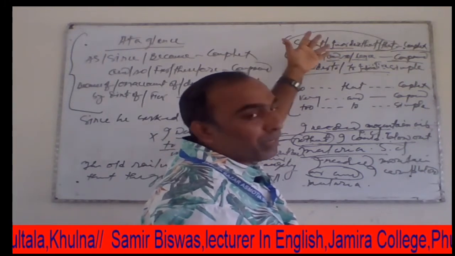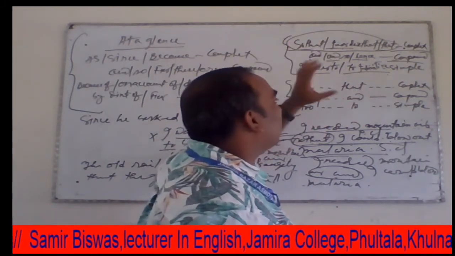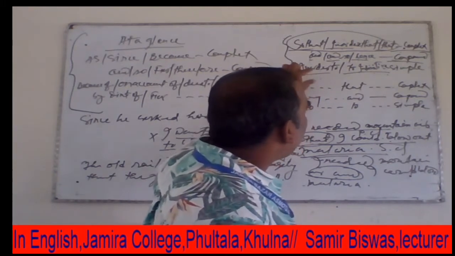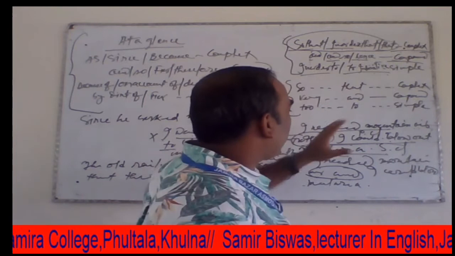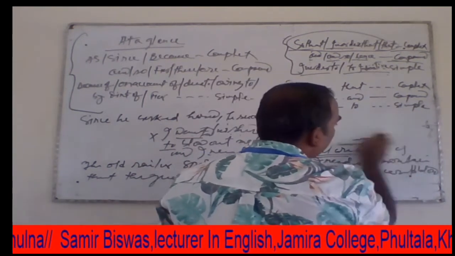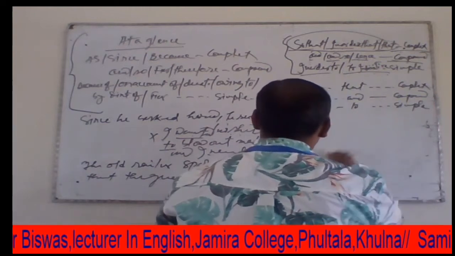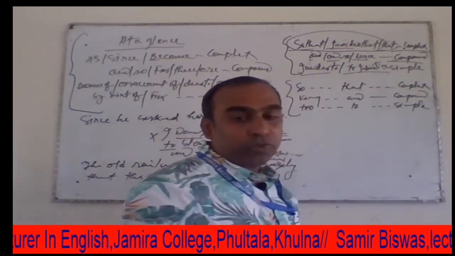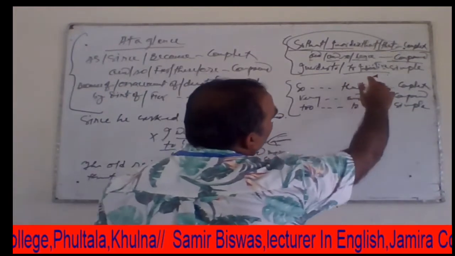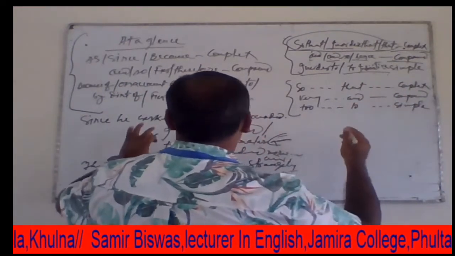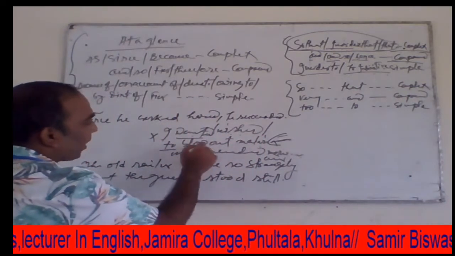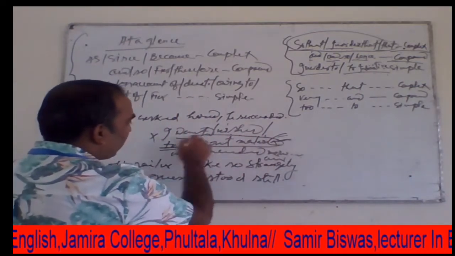In this way we can make or we can change a compound sentence into another, compound or complex sentence. Dear students, now I want to give you ideas about how to make a simple sentence, and when we use a simple sentence, then we find that we can use here in order to or to infinitive. So, here we find that the subordinate clause, that means the first portion of these sentences.